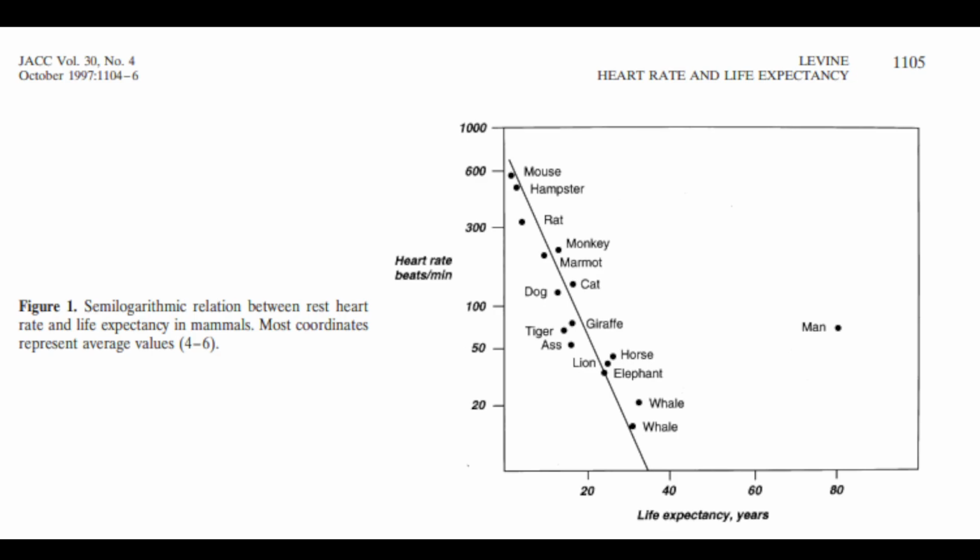Oh, this graph looks a lot better, right? It still has monkey listed as a single data point. It has 2 different data points for whales, maybe different species. I'm not sure. It doesn't specify a species. Lion life expectancy still looks a little high here. I don't think lions would be above 20, even for... Anyway. But anyway, this is much better than what we're seeing in the other graphs.